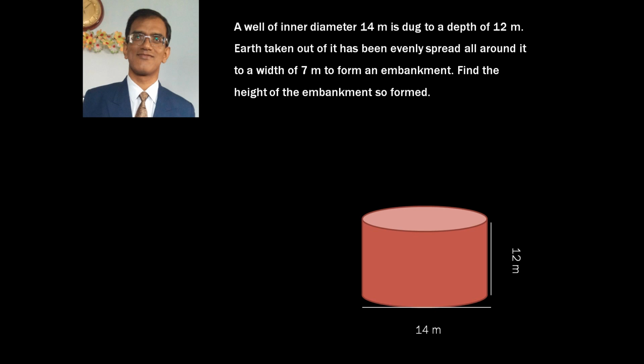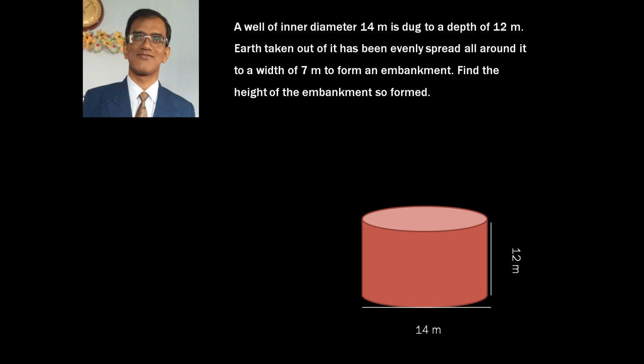As we know, a well is cylindrical in shape. So we are going to dig a well whose diameter should be 14 meter and its height 12 meter. Now as we have understood that it is a cylinder of width 14 meter and height 12 meter, the next thing we will have to do is to draw a cylinder whose diameter is 14 meter and height is 12 meter.